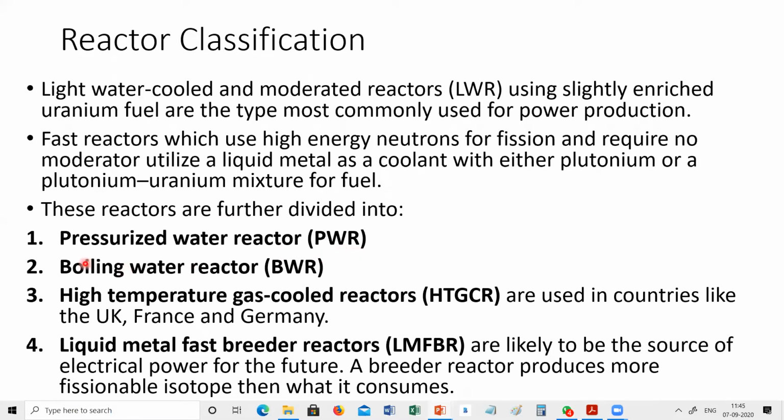Second is the boiling water reactor, that is BWR. Third is the high temperature gas cooled reactor, that is HTGCR, where CO2 is used as the coolant material, and it is common in countries like the UK, France, and Germany.